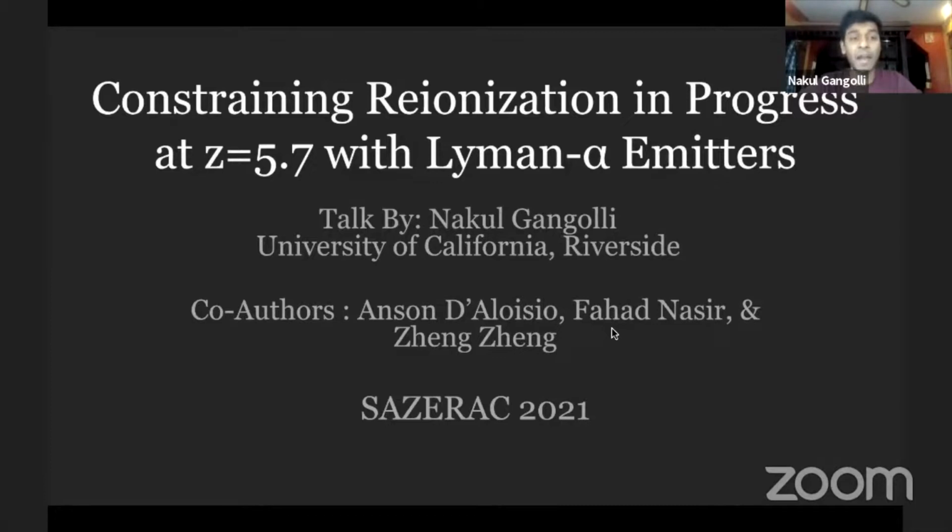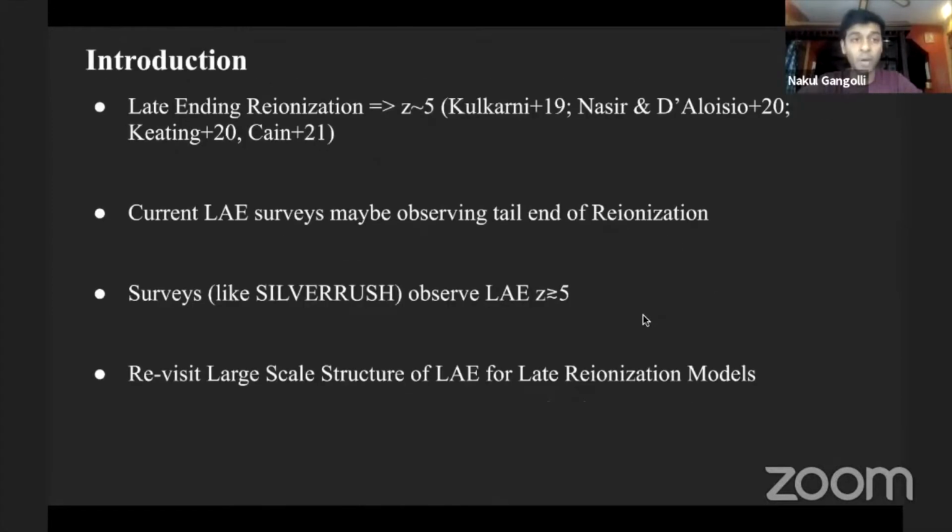Today I'll be talking about how to constrain reionization in progress at redshift 5.7 with Lyman-alpha emitting galaxies. To give some broad context, models have been proposed which have reionization ending as late as redshift 5, which is very convenient for a lot of us, since there are surveys already out there like SILVERRUSH which can observe LAEs at redshifts 5, 6, and 7, which means they could very well be observing the tail end of the reionization process. So in this talk I want to revisit large-scale structure statistics of LAEs in the context of these late reionization models.